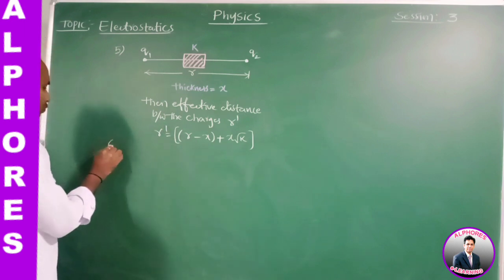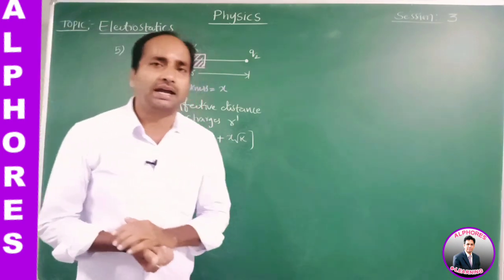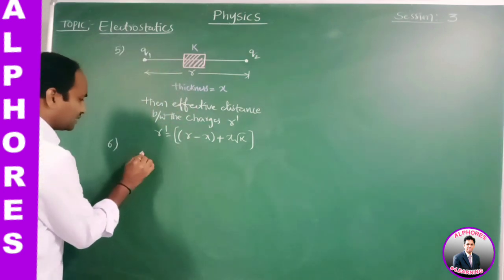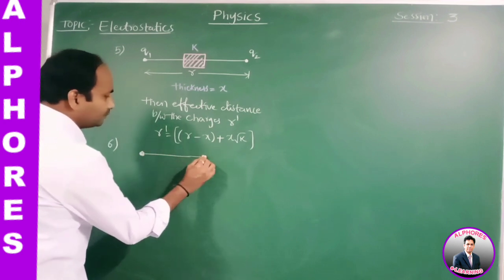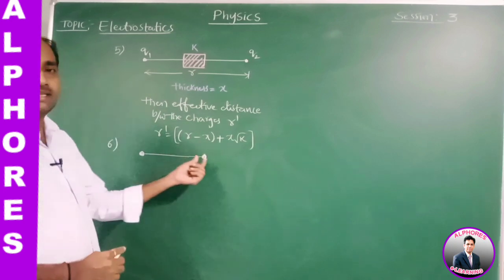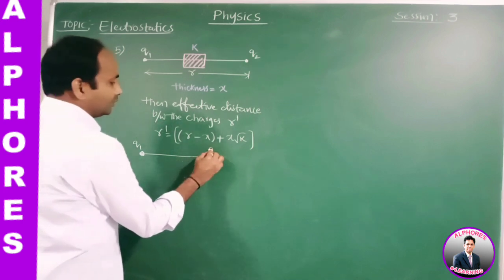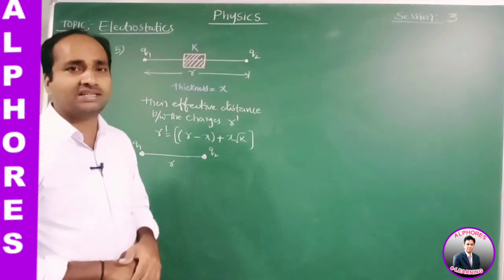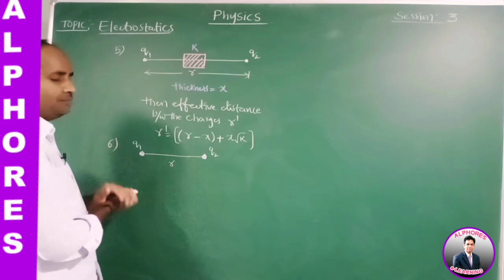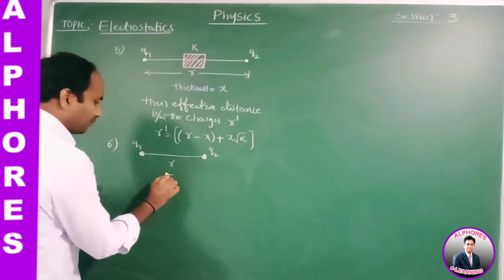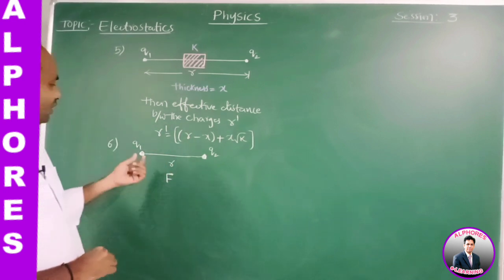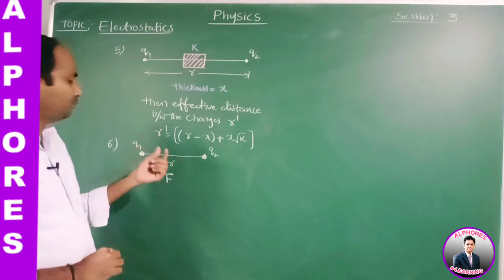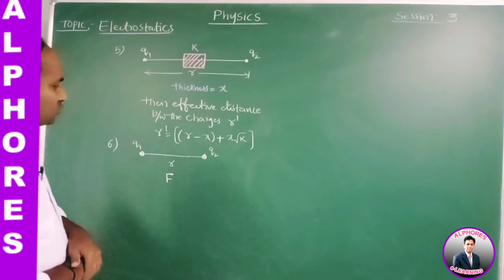Okay. Next, two point-sized identical spheres carrying the charges q1 and q2, separated by a certain distance, let it be r, and the electrostatic force between them is F. When two point-sized spheres carrying the charges q1, q2 are separated by a certain distance r, they exert the force F. So what is the force here?